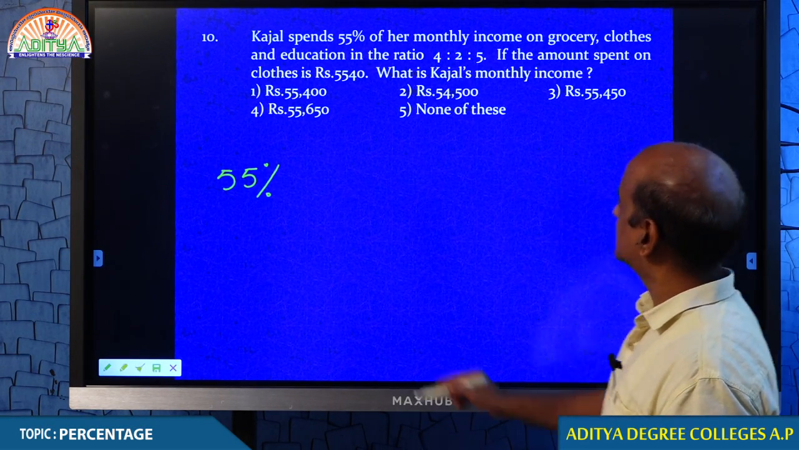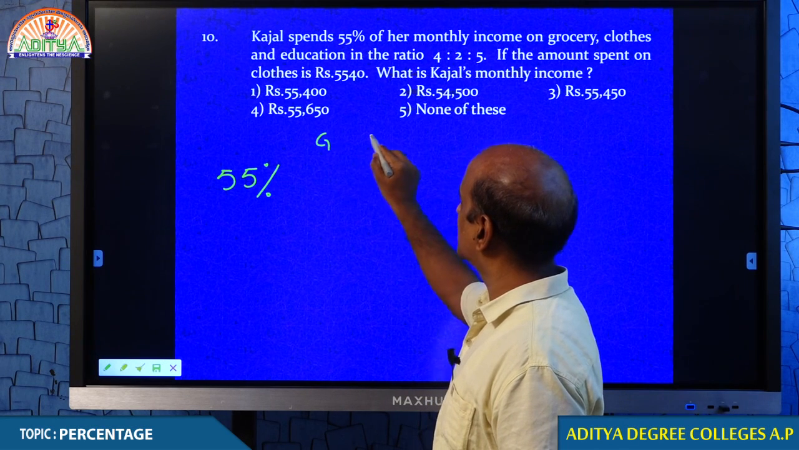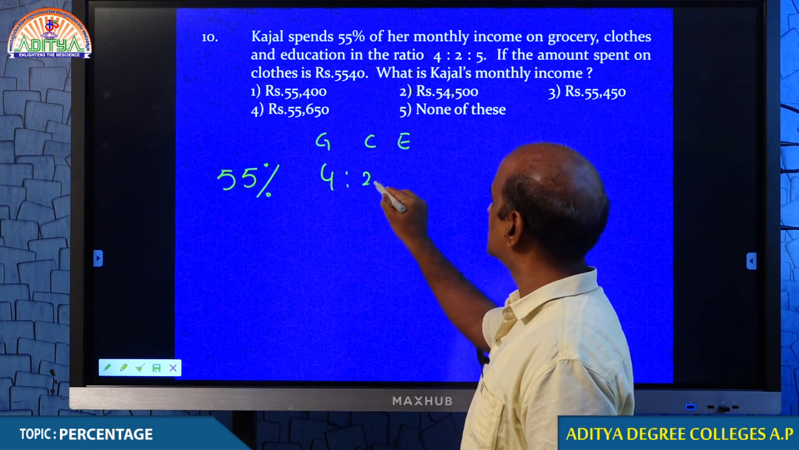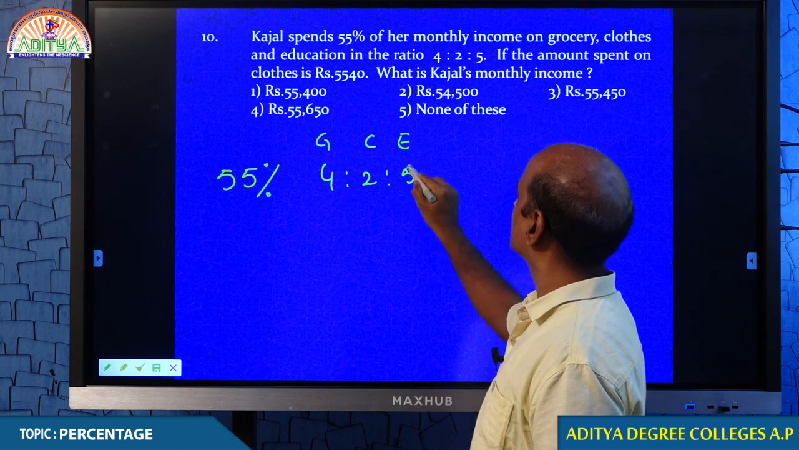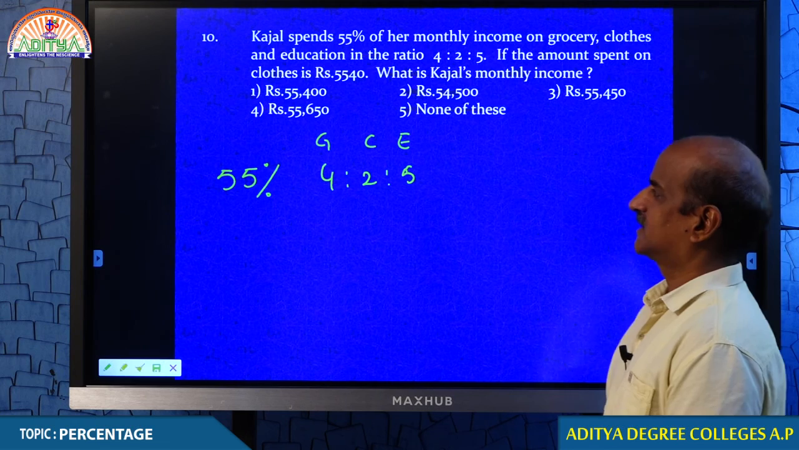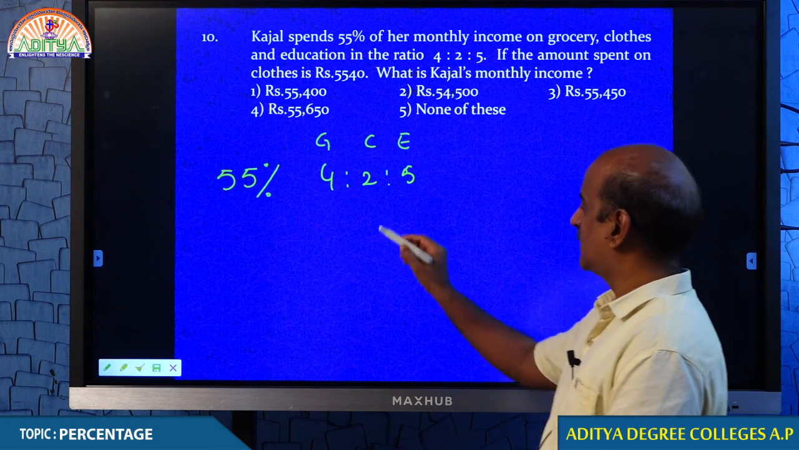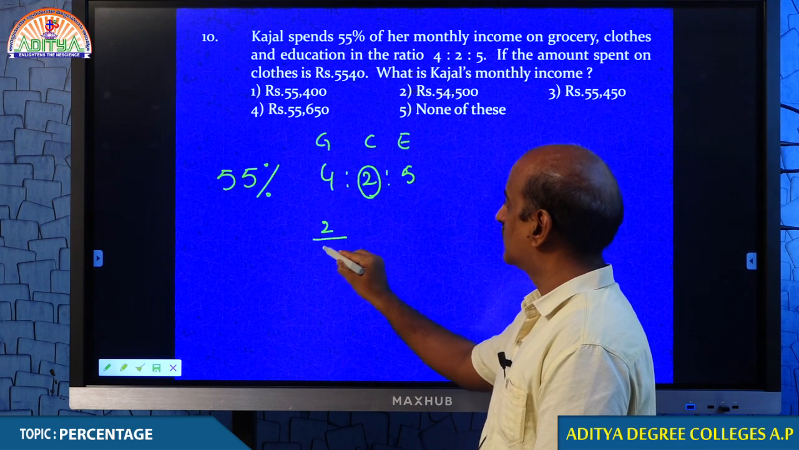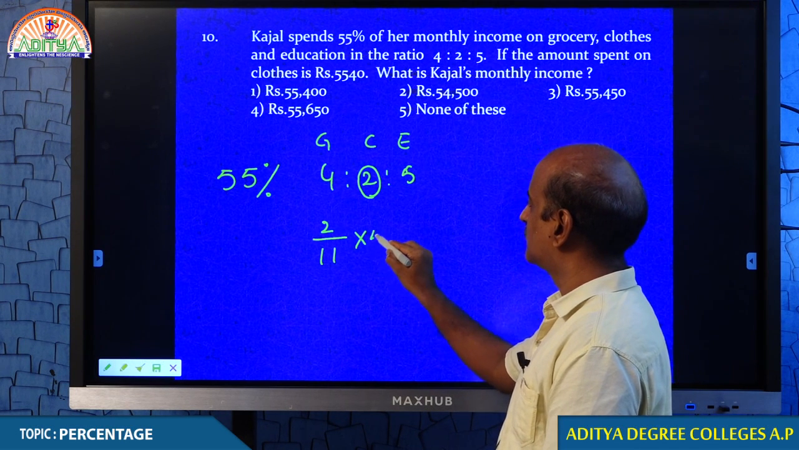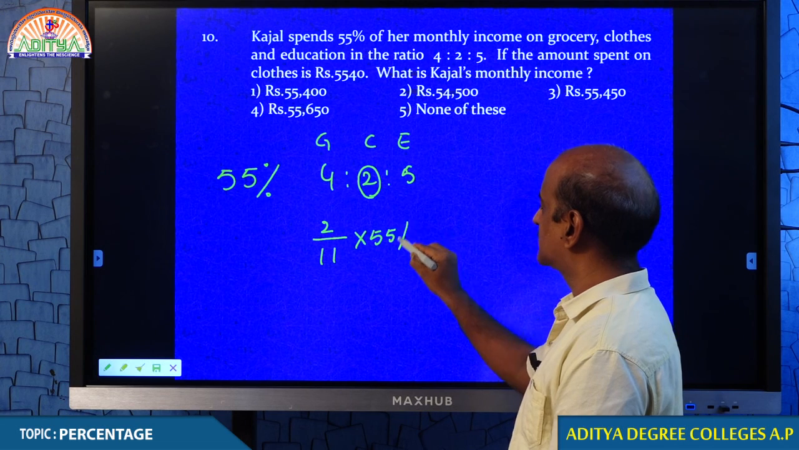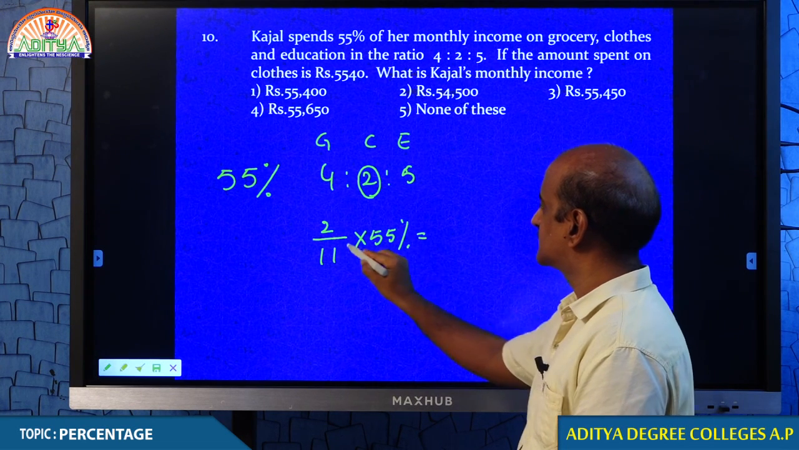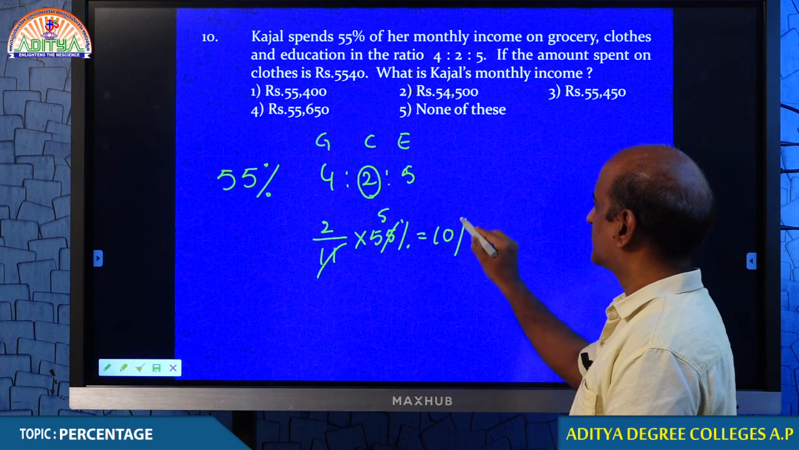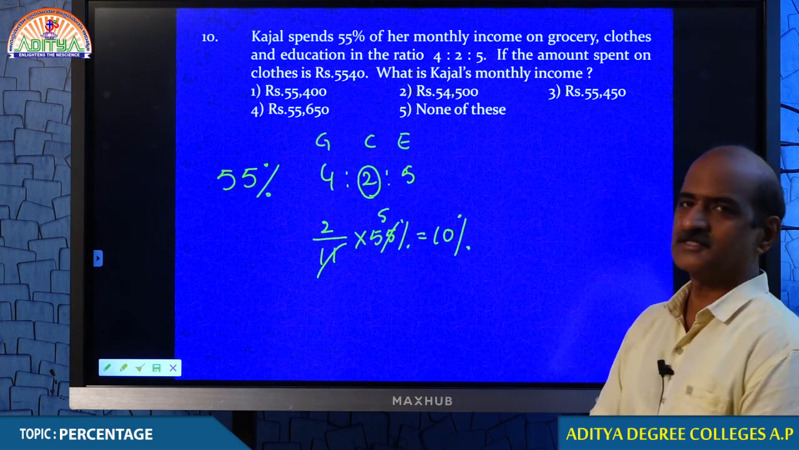In what way, my dear students? In the form of grocery, clothes and education in the ratio of 4:2:5. I think you understand this. Therefore, tell me how many parts she is putting for clothes? Obviously 2 out of 11 into 55%. Do you understand what I mean, my dear students? This cancels for 5 times. Therefore, 10%. Do you understand what I did?